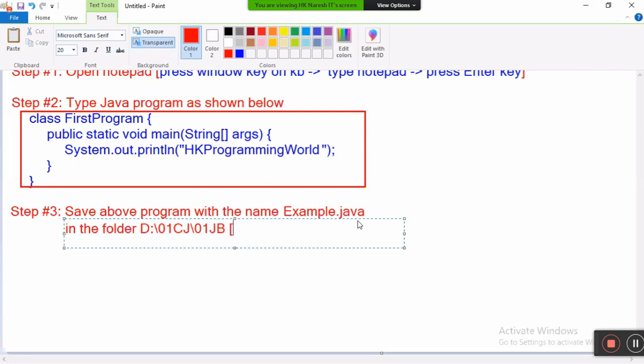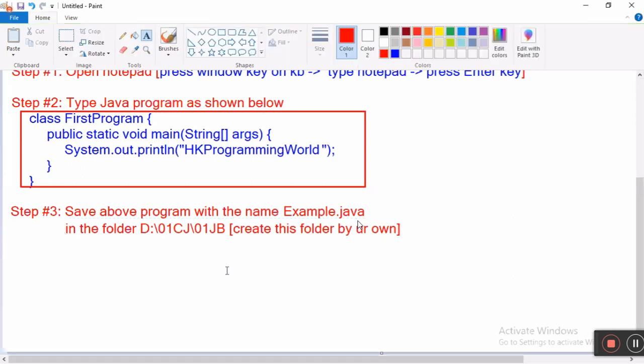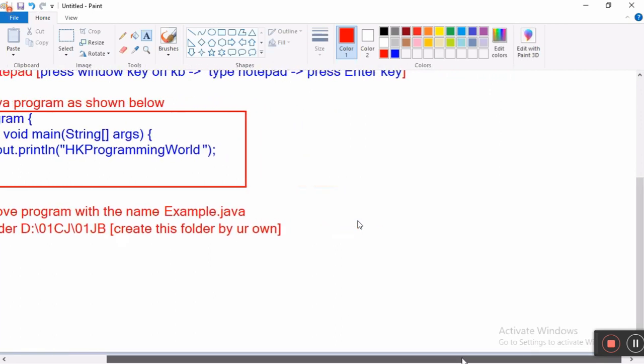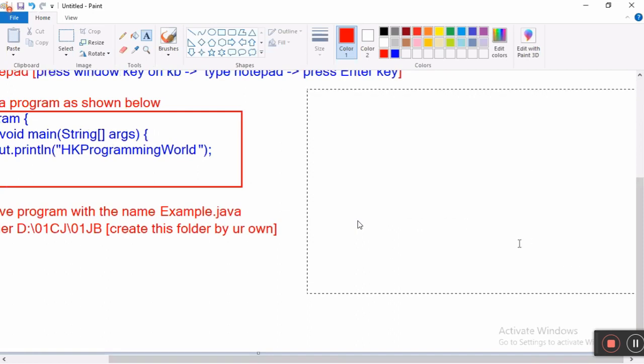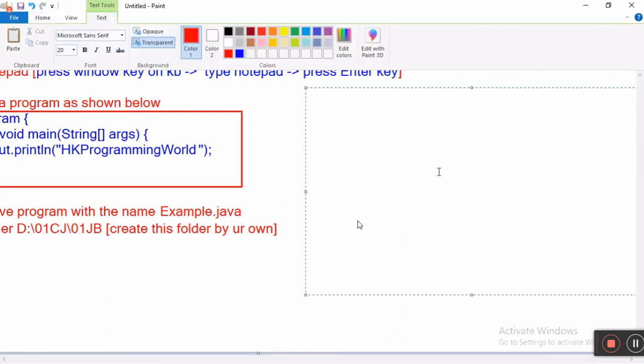You must create this folder by your own. And tell me, after saving, what next? I must compile and execute, no?